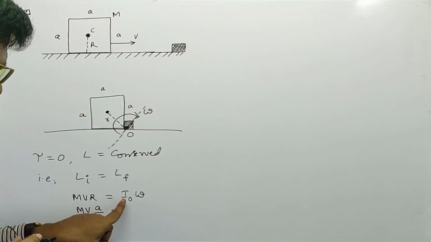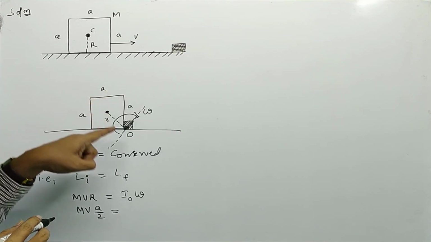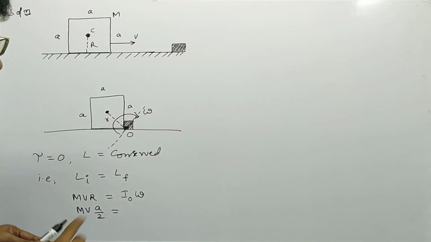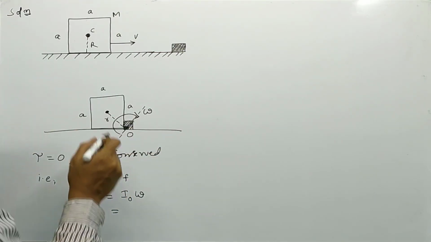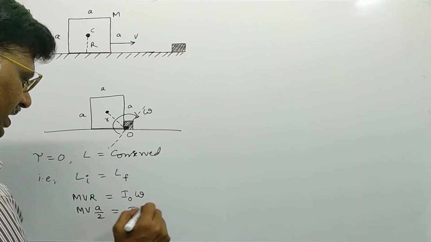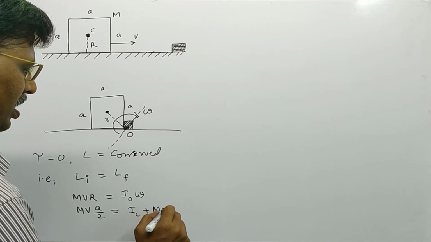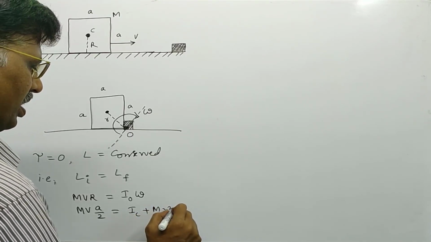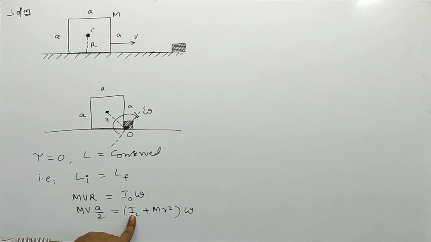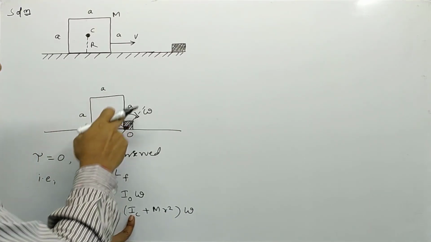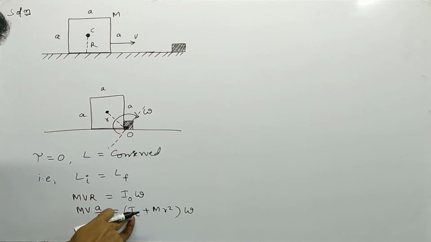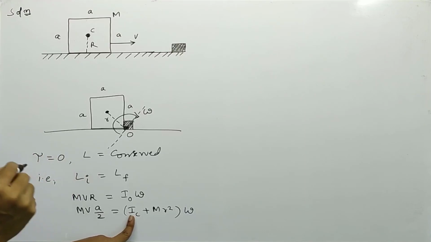Now we want I naught, the moment of inertia of the cube about an axis passing through O. Since the cube is turned like this, we can use the parallel axis theorem: I naught can be written as I_CM plus m r square, into omega. Here I_CM is the moment of inertia of a cube of each side A about an axis passing through its center of mass.